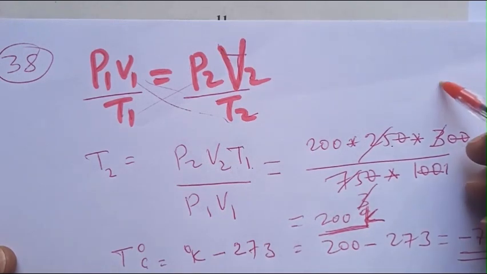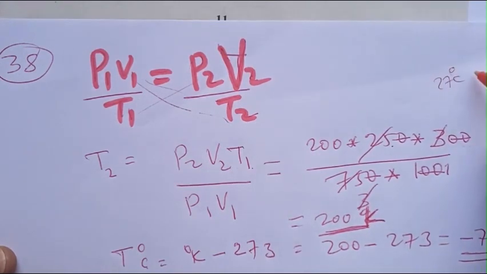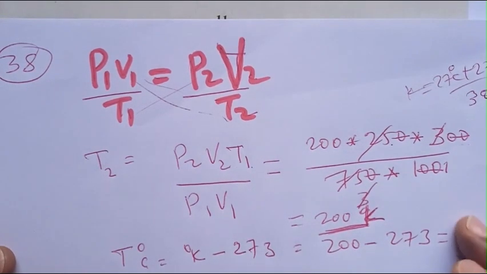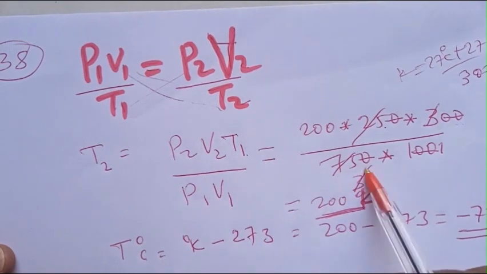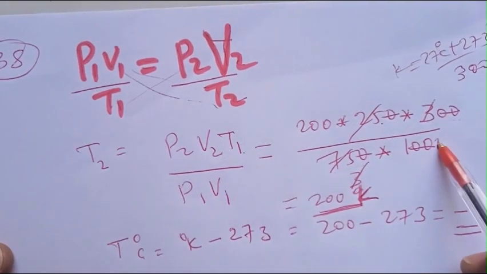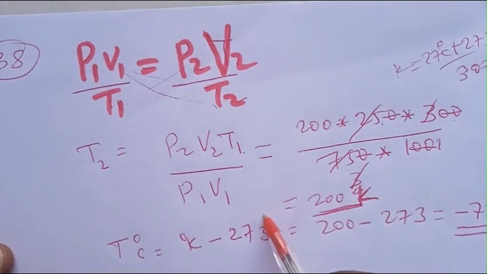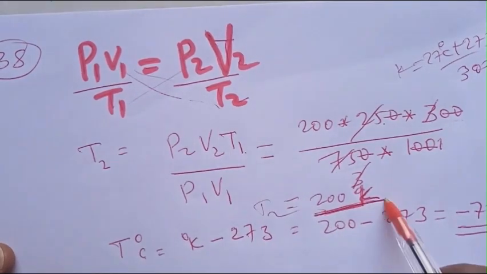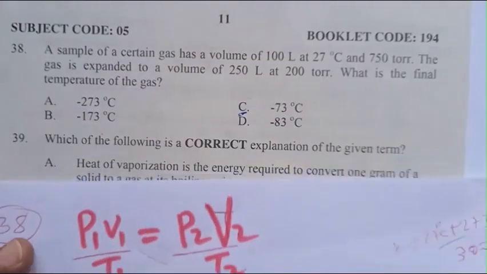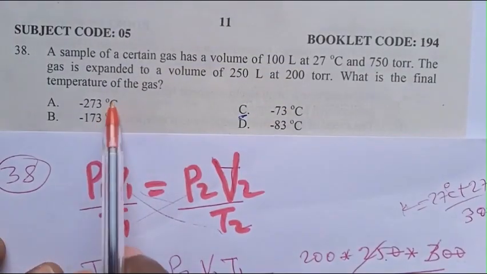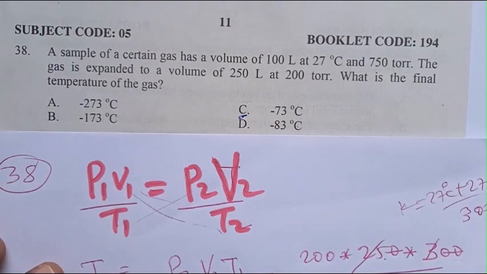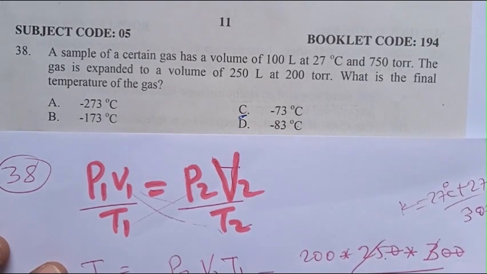Temperature is 27 degrees Celsius plus 273, which is 300 Kelvin, and P1 is 750, V1 is 100 L. The answer, temperature T2, is 200 Kelvin. The choices are in degrees Celsius. Degree Celsius equals degree Kelvin minus 273.